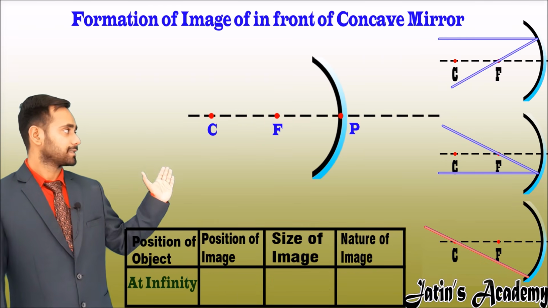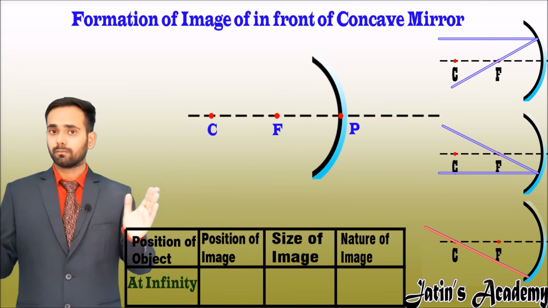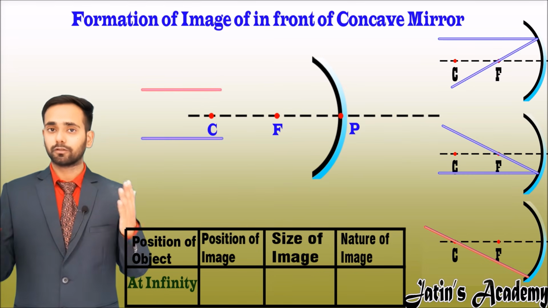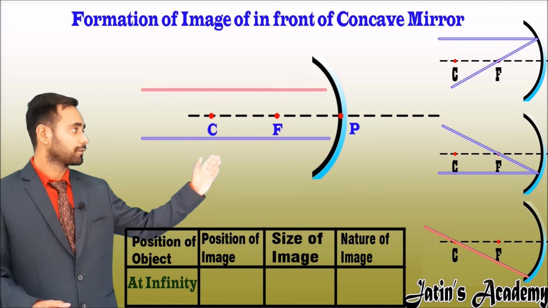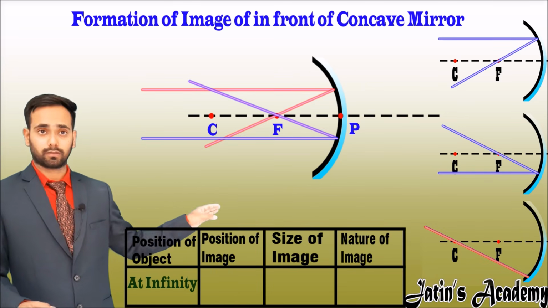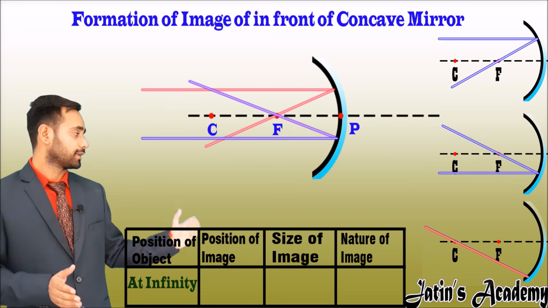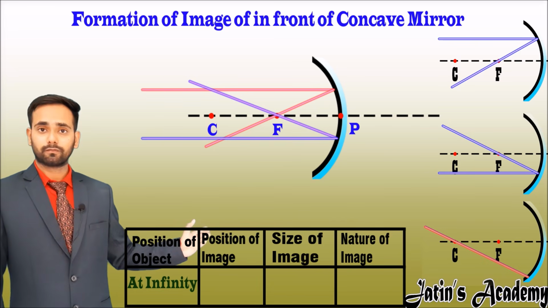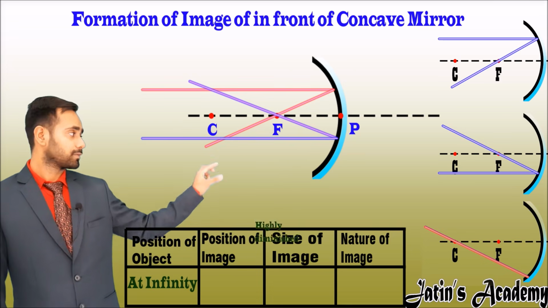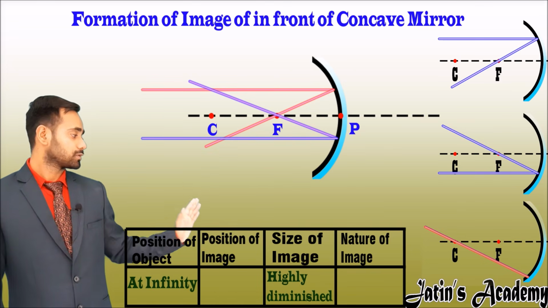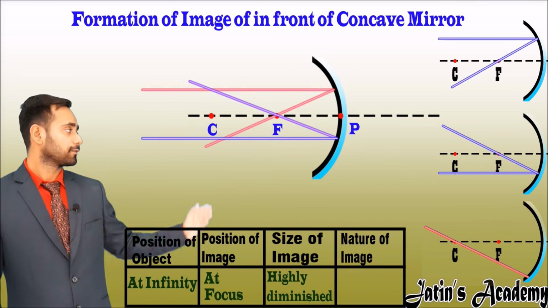When the object is placed at infinity, a parallel beam of light is coming which is parallel to the principal axis, and after reflection it passes through the focus, means all the rays converge at the focus. Now start filling the box. The size of the image is point sized because a point is formed. The position of the image is at focus.